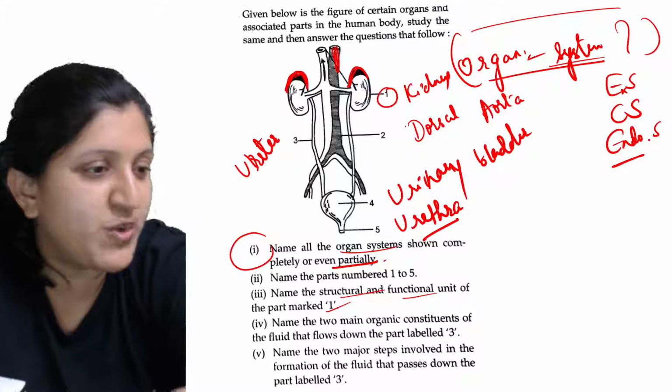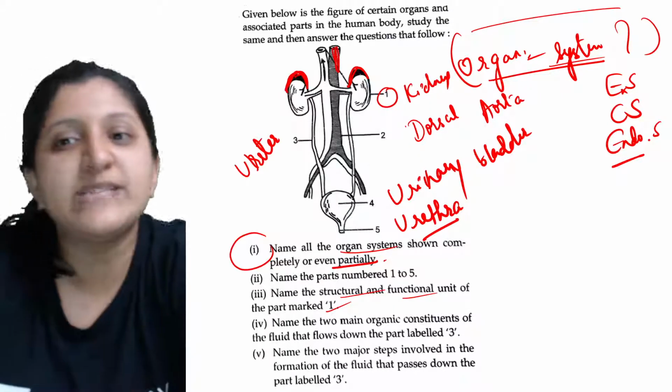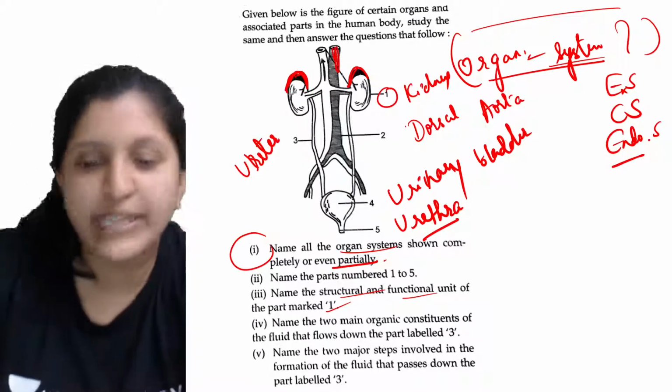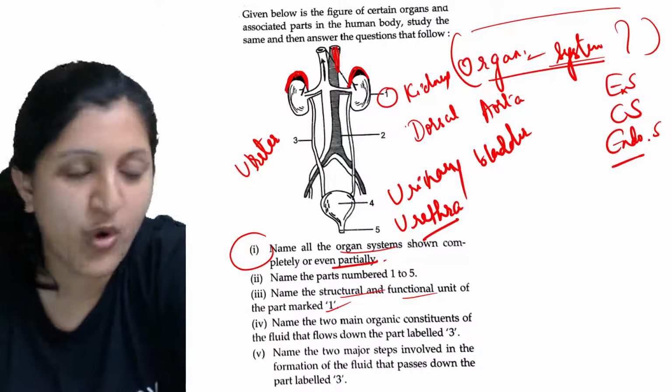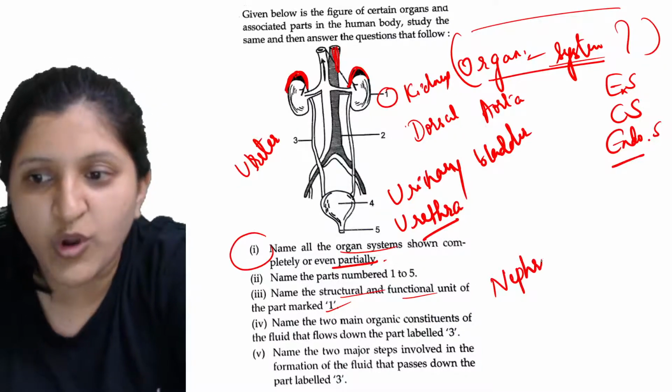Structural and functional unit of part marked 1. So which is that part marked 1? It is basically the kidney. So what is the structural and functional unit? Yes, very good. So this is the nephron. Okay, so nephron is the structural and functional unit of the kidney.